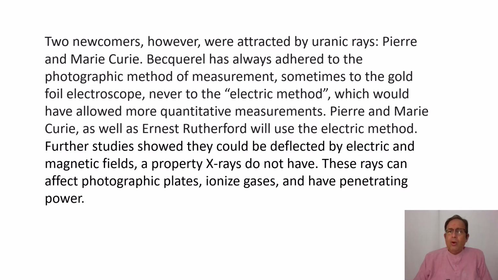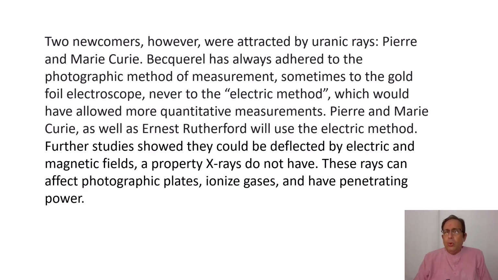The electric method would have allowed a more quantitative measurement, but he only used a gold foil electroscope, and he found that these rays affect it. In the electric method, the rays coming out were subjected to electric and magnetic fields.